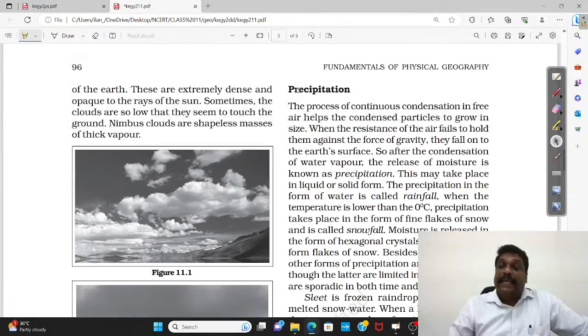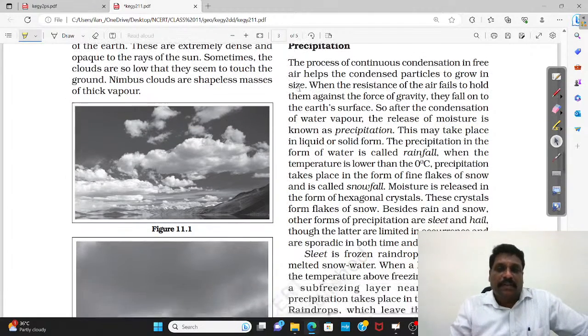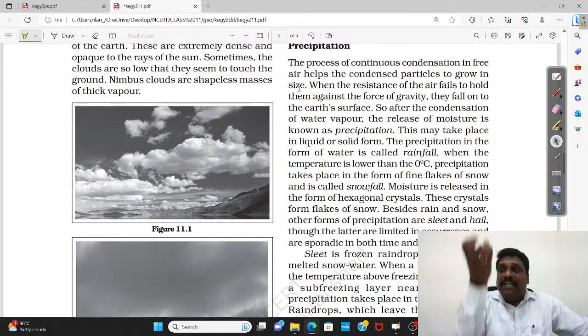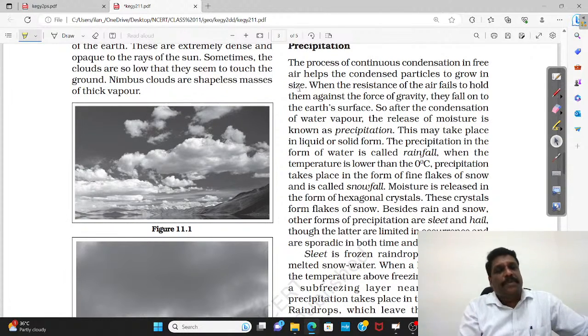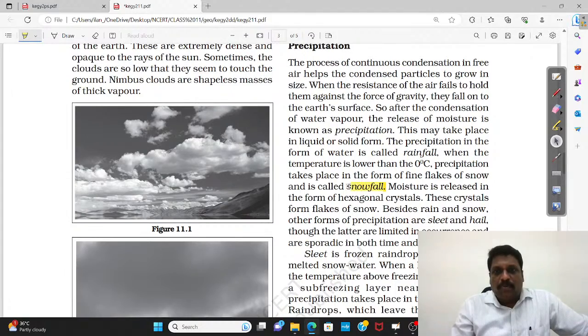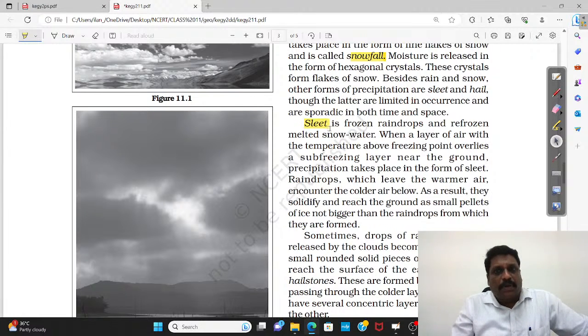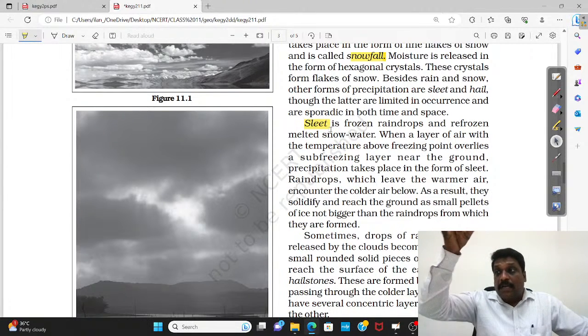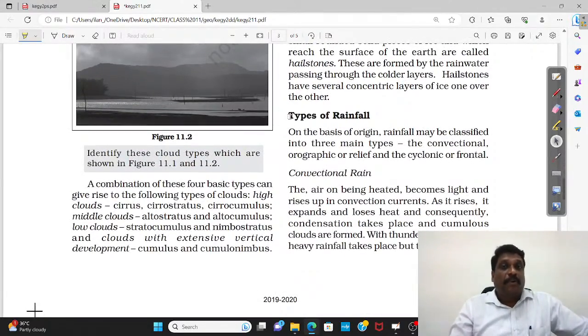This condensed material from the atmosphere once again reaches the surface of the earth. I can talk about forms. See, precipitation is nothing but the effect of gravity: the condensed material falls to the ground, and you call that precipitation. If it is falling in the form of water, I call it rainfall. If it is falling in the form of ice flakes, snowfall. If it is falling as small crystals of ice, sleet. If it is falling as a large chunk of ice crystals, hail.